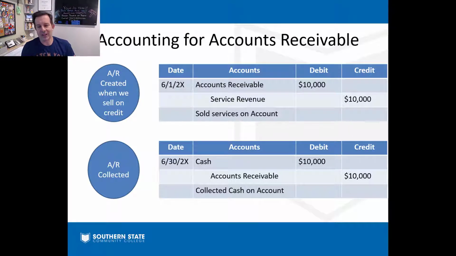You remember, accounts receivable: we sell on credit, and the customer's going to pay later on. So when we make the sale, we'd have an entry that looks like that. We debit accounts receivable, and we credit the revenue account. Then when we collect that accounts receivable, the customer comes in and pays, we debit the cash account and we credit the accounts receivable account because it's going away. The customer's paid that debt. So hopefully in your notes, you maybe covered a little bit of that.